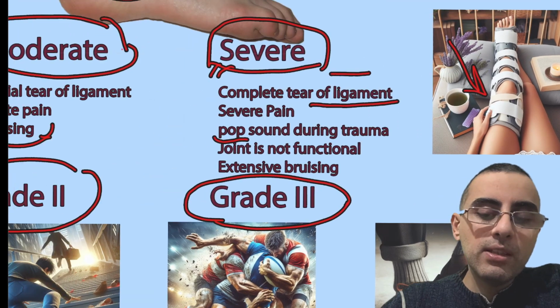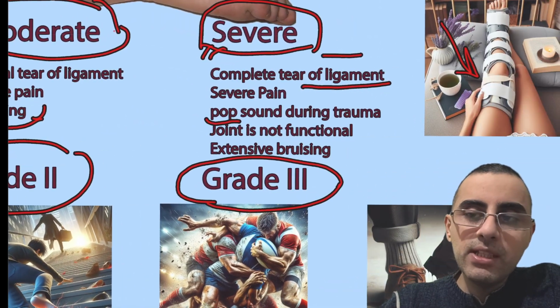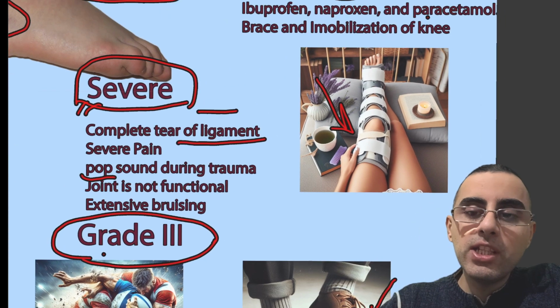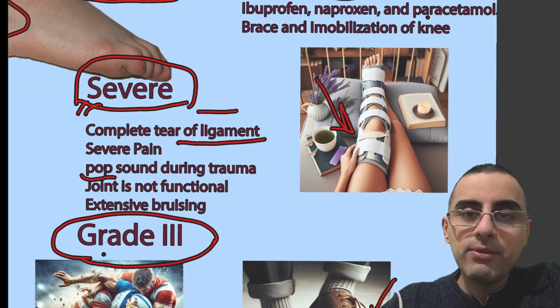But if it's grade 2, or if it's mild or moderate, or even in many cases if it's grade 3 and it's severe, immobilization in many cases is enough. But if we have complete tear of ligaments, surgery is required.